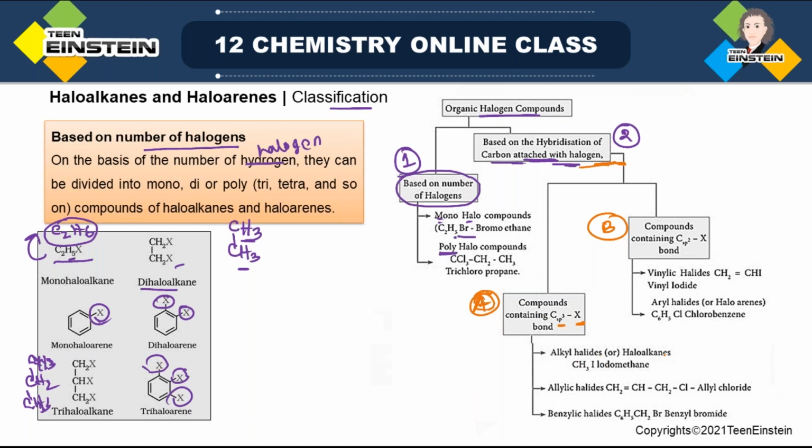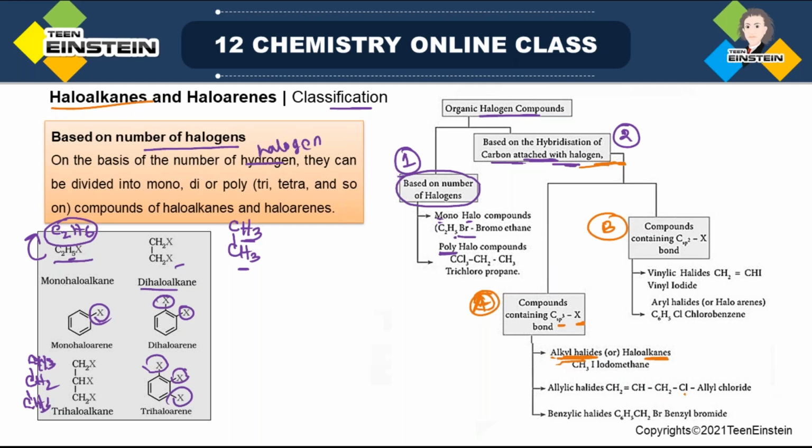Under A, now look at these possibilities. sp3 carbon. Now it is simple. The first one is very simple, which is a simple alkyl halide or haloalkane. That is haloalkane. This is the name of this chapter. Here only sp3 hybridized carbons are present, but there are some other possibilities.